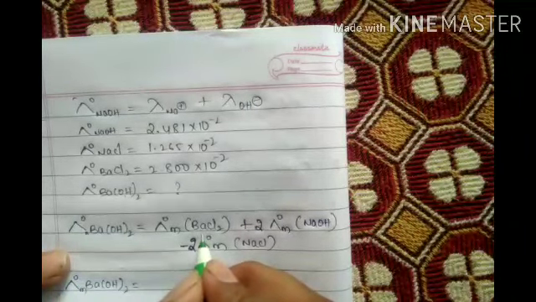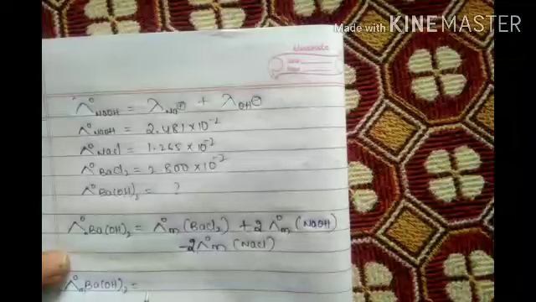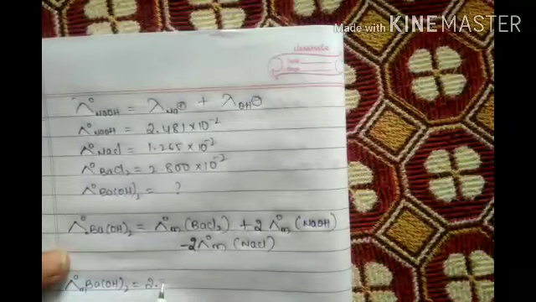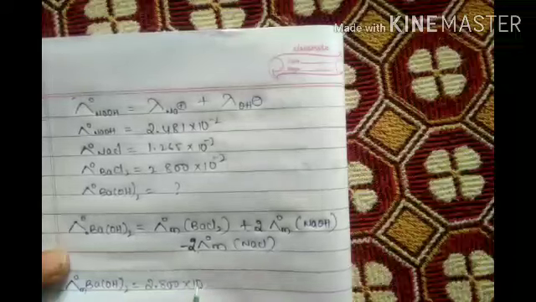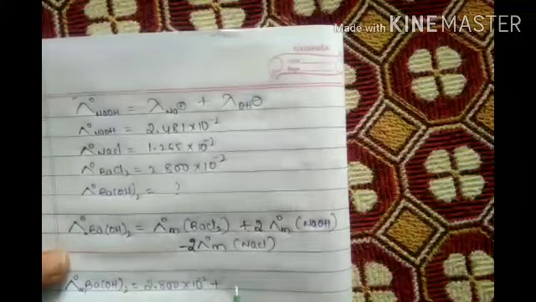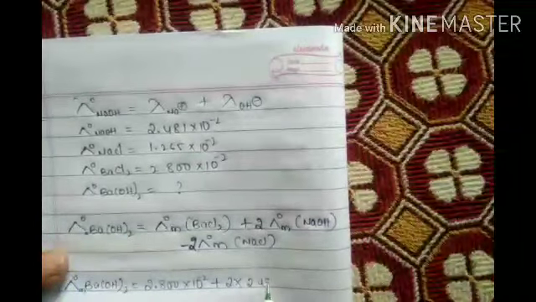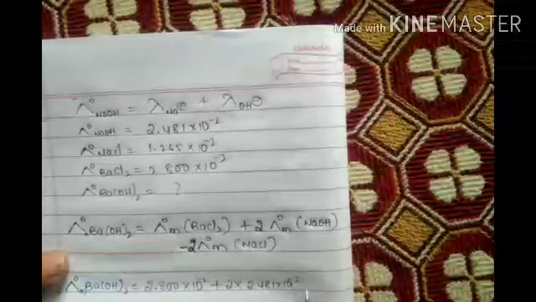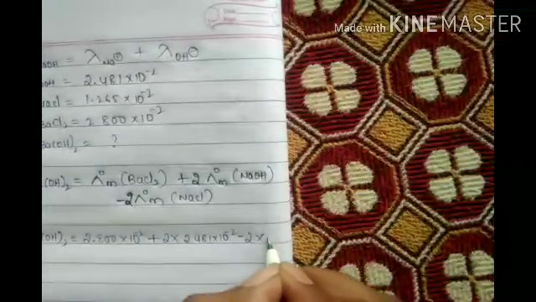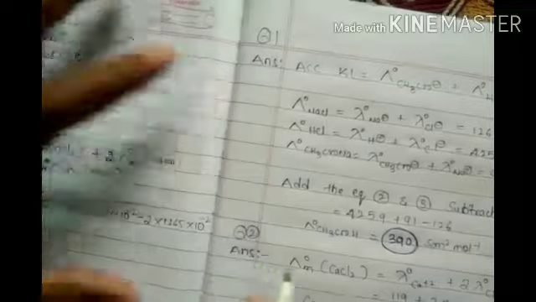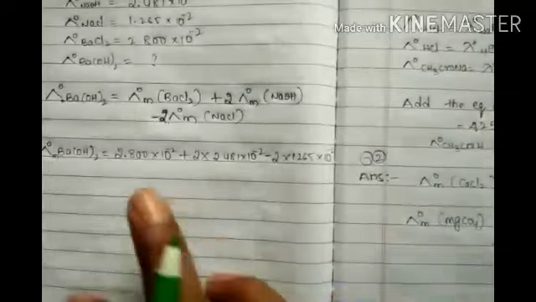BaCl2 is 2.800 into 10 to the power of minus 2, plus 2 into NaOH 2.481 into 10 to the power of minus 2, minus 2 into 1.265 into 10 to the power of minus 2. This is the final one.